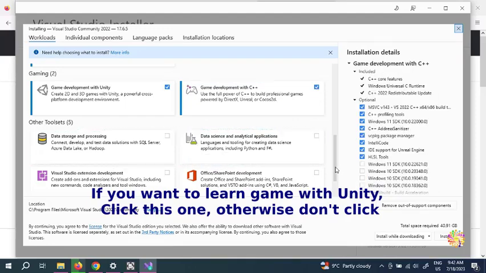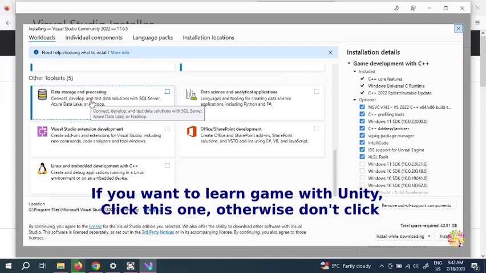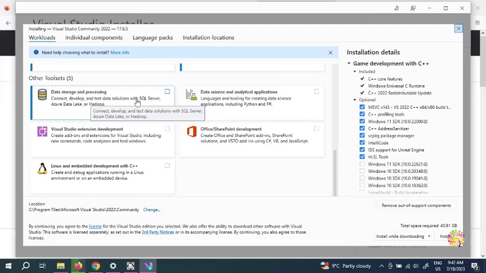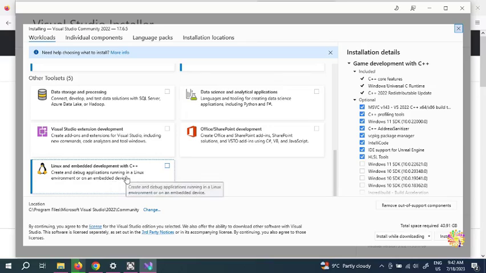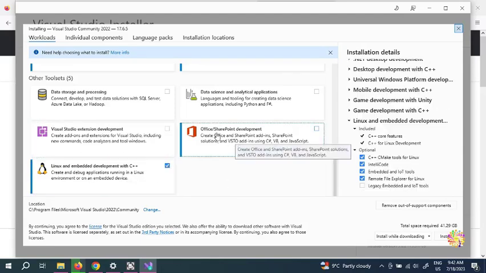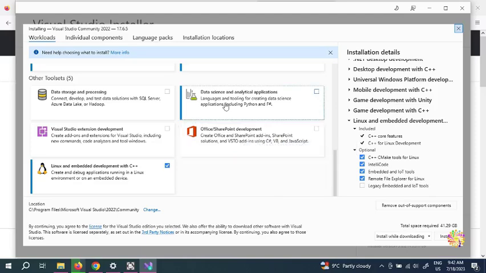And other tool sets, for example, if you want data storage and processing, if you want SQL Server, I'm not going to do SQL Server. Linux and embedded development with C++, if you want to run in a Linux environment, we're going to do this one. Say for example, Office SharePoint development, I'm not going to do this. Data science and analytics application, this one's for, say, languages.